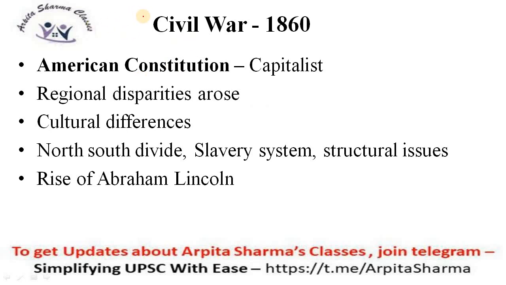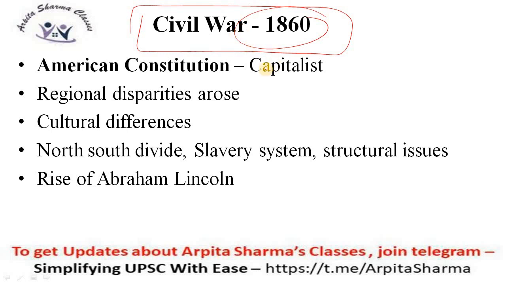But even after independence, a civil war took place in America during the 1860s. Why? Because the most important reason was that the American Constitution was a capitalist one. I have already told you that the society had become more materialistic, so it led to a capitalistic constitution. It was much more material oriented, much more capitalism oriented. It was biased towards the benefit of the economy and the benefit of the materialistic class.